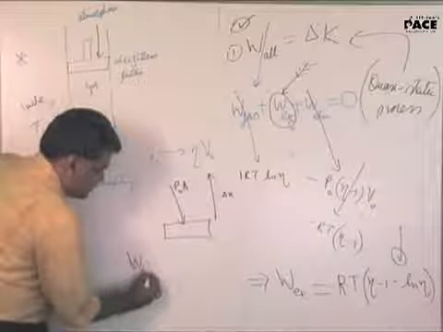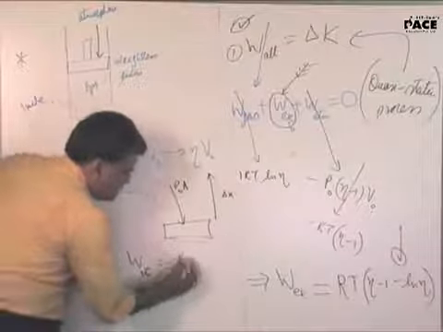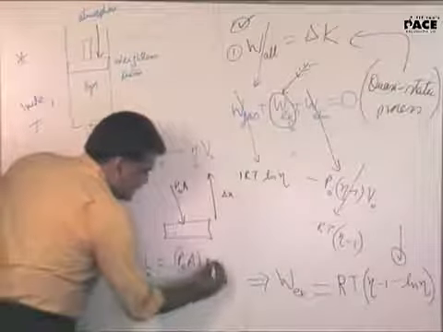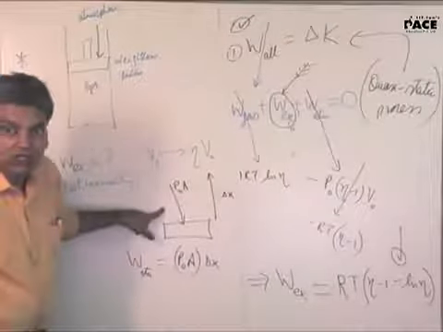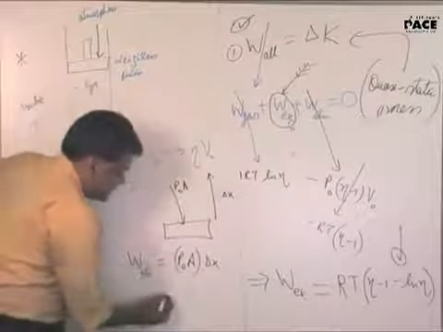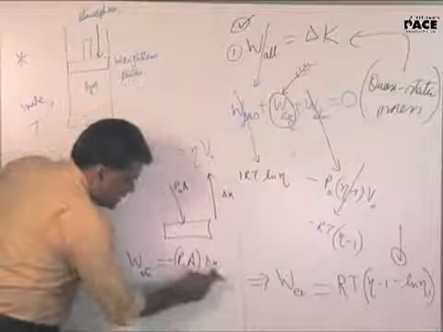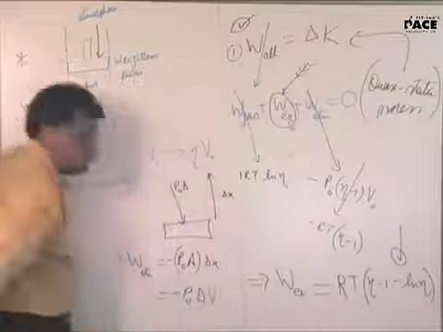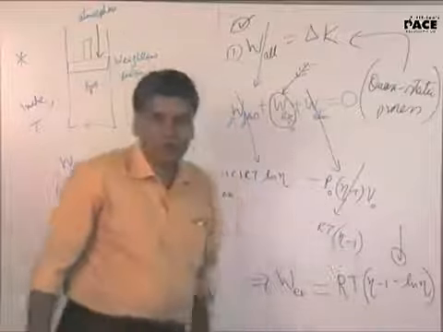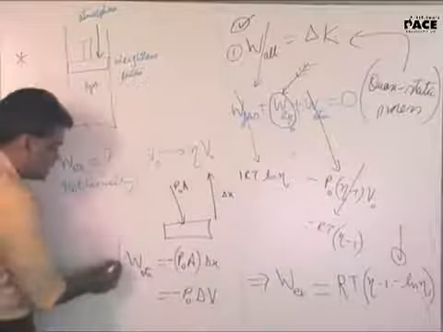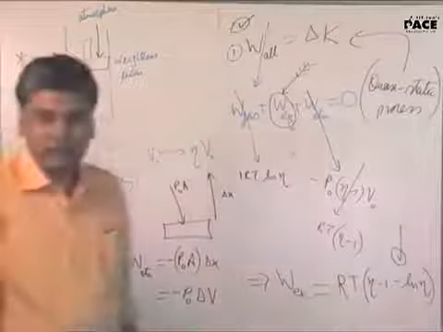Work done by the atmosphere will be P naught A into delta x, and the displacement is opposite to the force, so cos 180 will be negative. This is nothing but P naught times A delta x, which is the change in volume, and change in volume is eta minus 1 V naught. Is that okay? Yes, sir. That's all.